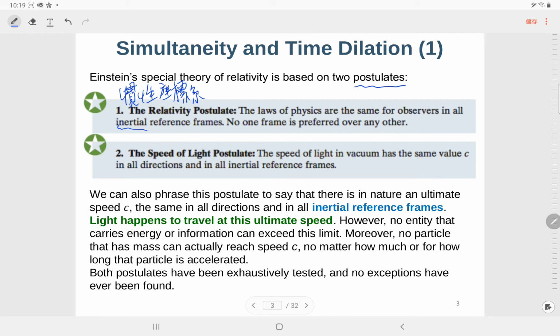So actually, you don't see much implied by that. It only tells us that the laws of physics are the same. So it's quite abstract, and we jump to another one. The second one is called the speed of light postulate. It is quite in conflict with our common sense. The speed of light in vacuum has the same value, c, in all directions and in all inertial reference frames. This is very strange.